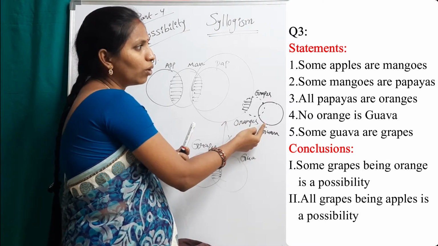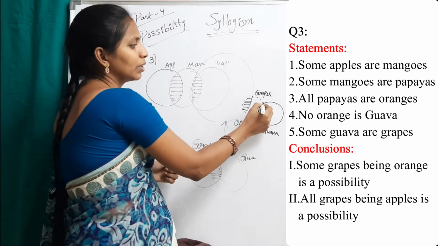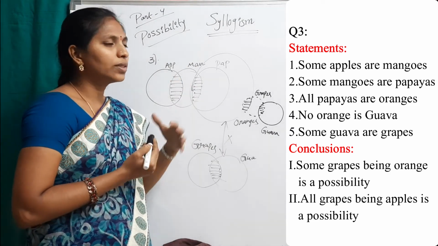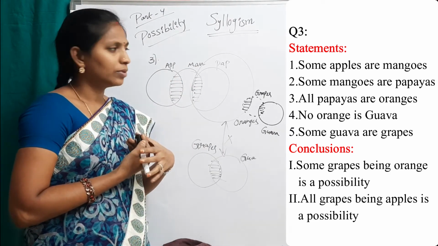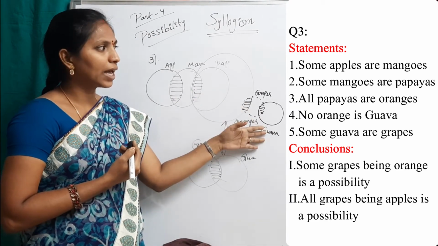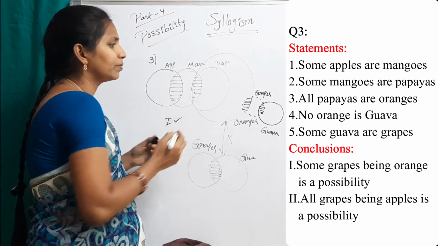Fifth one: some guava are grapes. So this conclusion does not violate these statements. This is a possible diagram. So the first conclusion follows. True.